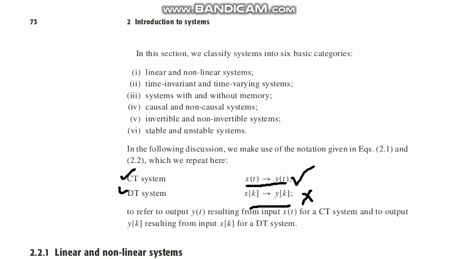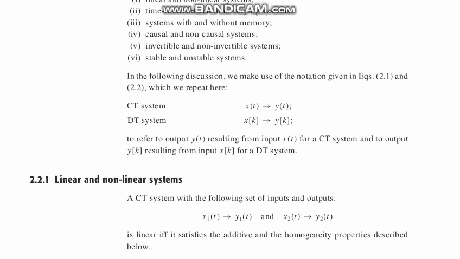You could study both systems, but especially the digital systems, because that is digital signal. But here we are dealing with continuous signals and systems, so our main idea will be confined to the continuous time system or CT system.